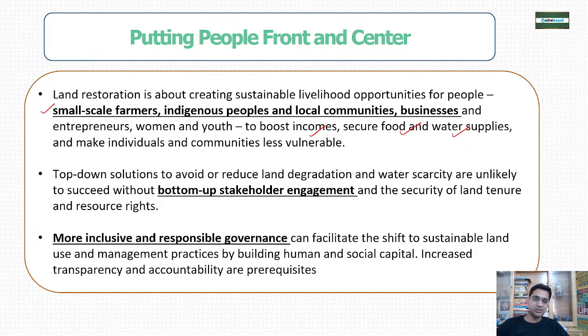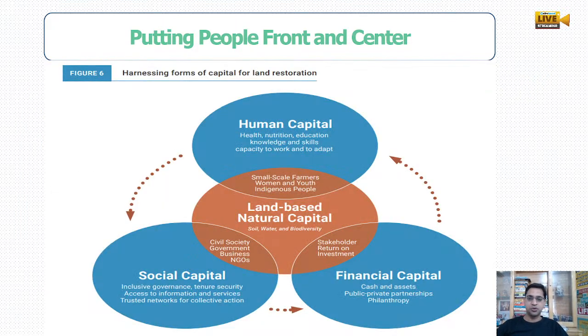We have to take the concept of bottom up stakeholder engagement. ये नहीं कि top से bottom तक आपको order आ रहे, नहीं, बॉटम से ऊपर तक आपके ऑर्डर जाने चाहिए, आपको नीचे से पूछना चाहिए कि आपको लैंड सिस्टम के लिए क्या करना है. More inclusive and responsible governance we have to keep, right? So we have to make sure that human capital, social capital and financial capital all have to work together,